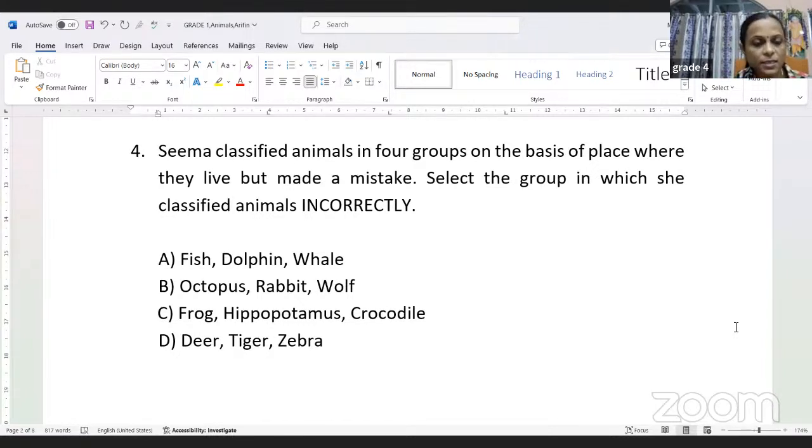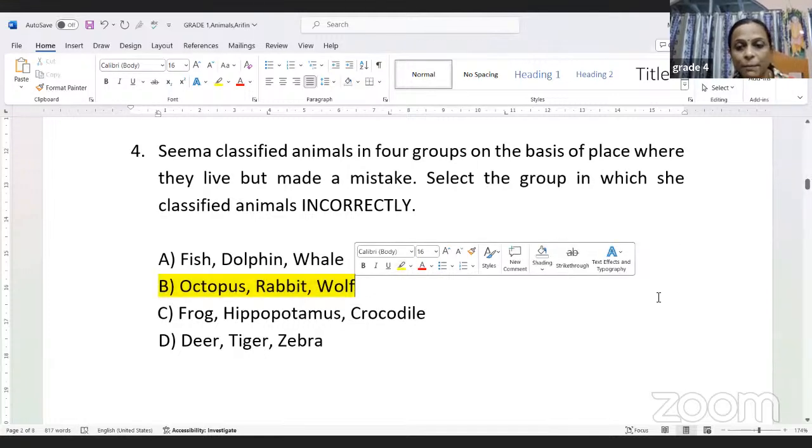Let us still see the other two options, C and D. So frog, hippopotamus, and crocodile. Frogs can live on land. Hippopotamus can also live on land. Crocodile also lives on land. Though they live near water, they can live on land. So this is also correct. Then we have deer, tiger, and zebra. Now all of them are also land animals, children. So they live on land. So the wrong option, or the classification where one of the animals has been put incorrectly, will be 4B.